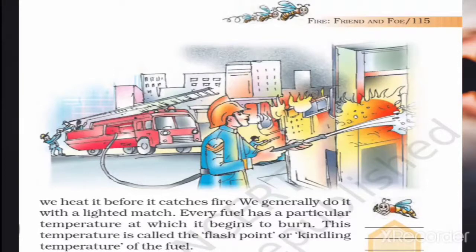What is kindling temperature? The lowest temperature at which a substance will spontaneously combust in a normal atmosphere without an external source of ignition. Autoignition temperature, burning point.